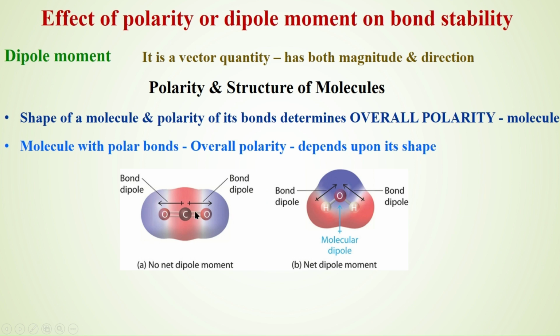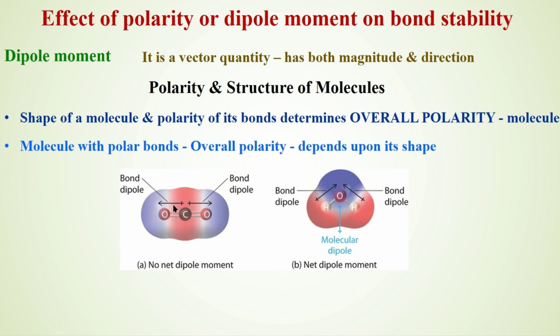This oxygen pulls the electrons towards itself, and the opposite oxygen pulls the electrons towards itself. The charge separation takes place on both sides, and one cancels the other. That's why the net dipole moment is zero in carbon dioxide.